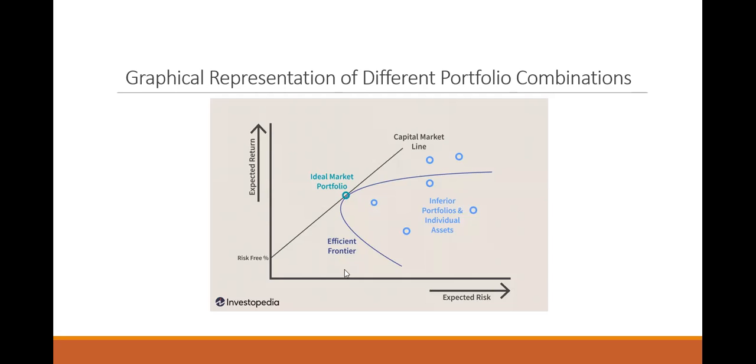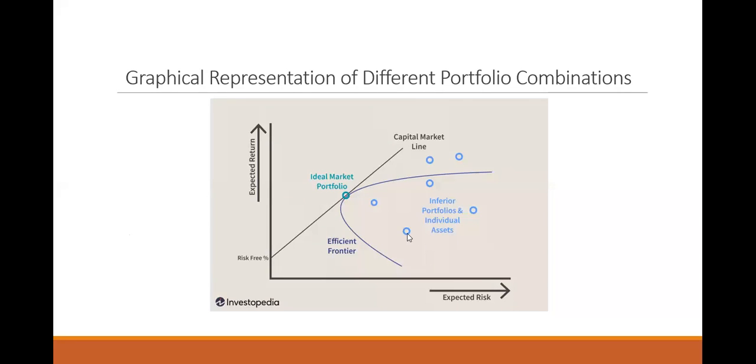Here the risk and return. You are touching this particular line. So these all are inferior portfolios and individual assets because these circles are not touching this particular line. The circle which is touching this particular line is the ideal portfolio. This is a good portfolio because you have less risk. You can see here the risk in this portfolio is very less, but the return is comparatively high compared to these portfolios.